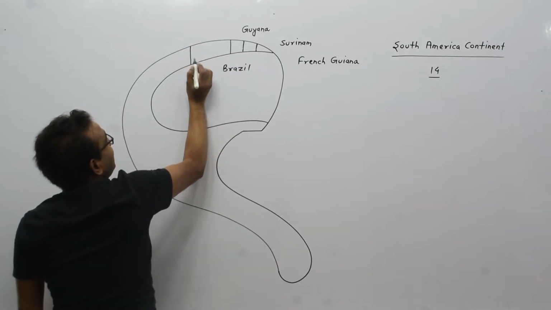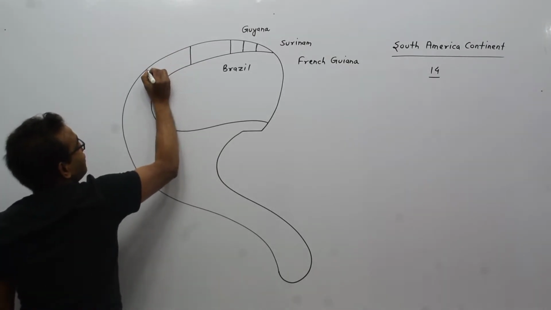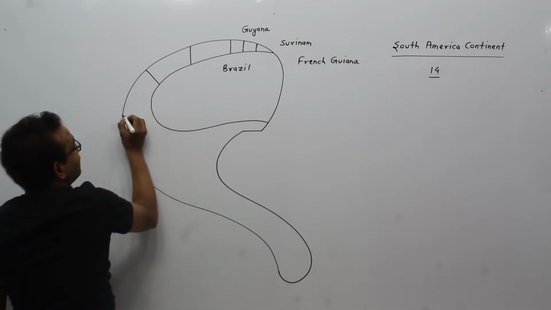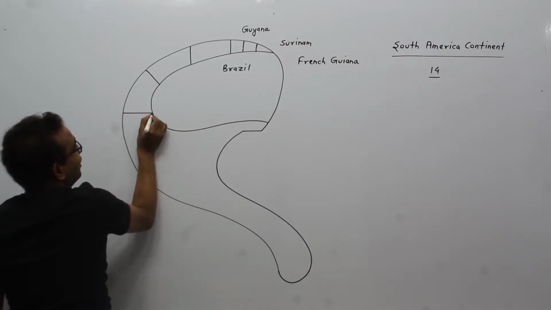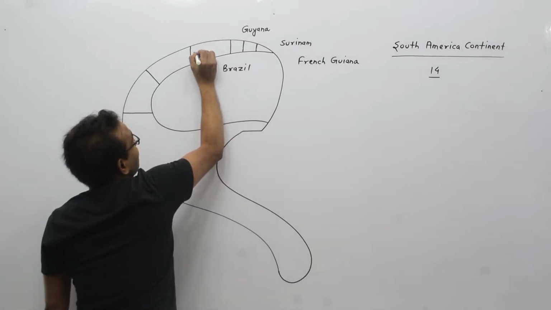The bigger neighbor countries of Brazil, this one the first, second, and this one third. This is Venezuela.